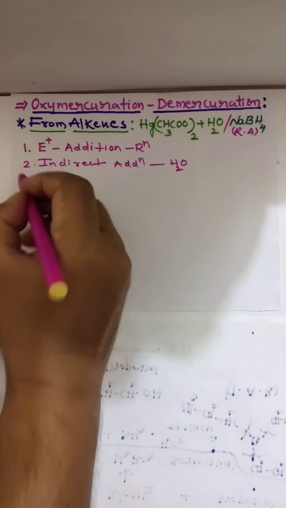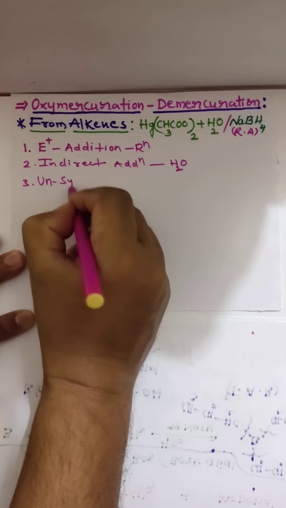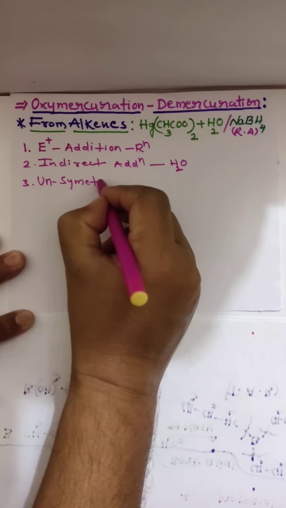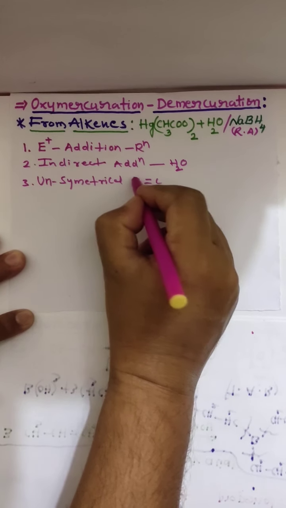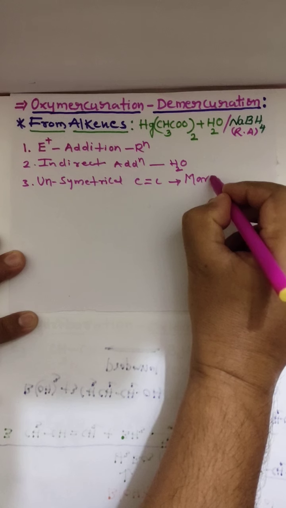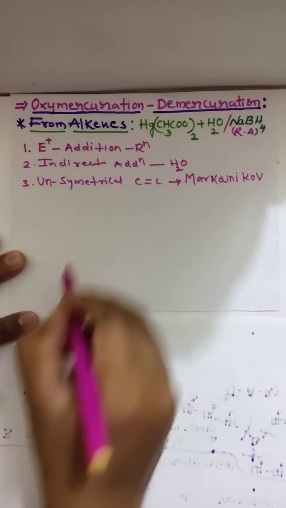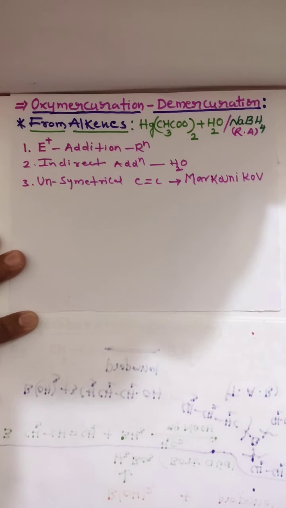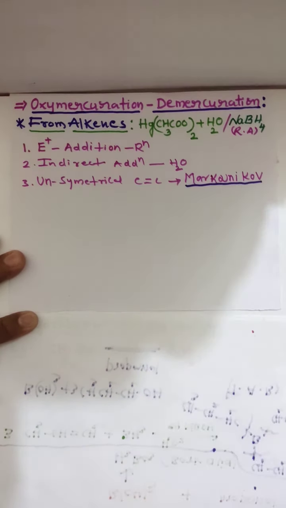If we take unsymmetrical alkenes, that should compulsorily follow Markovnikov rule. If it is symmetrical, no problem, we can add in any direction.